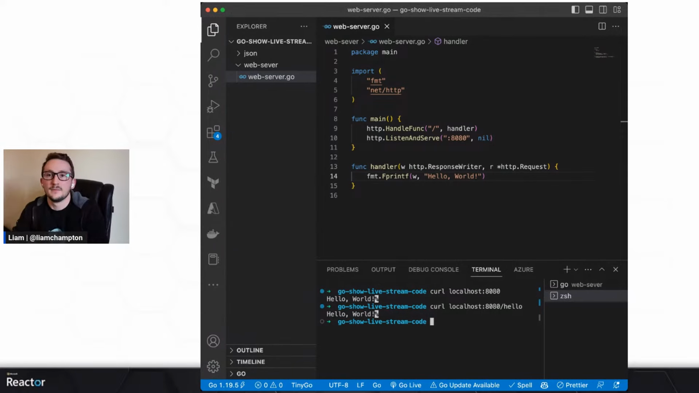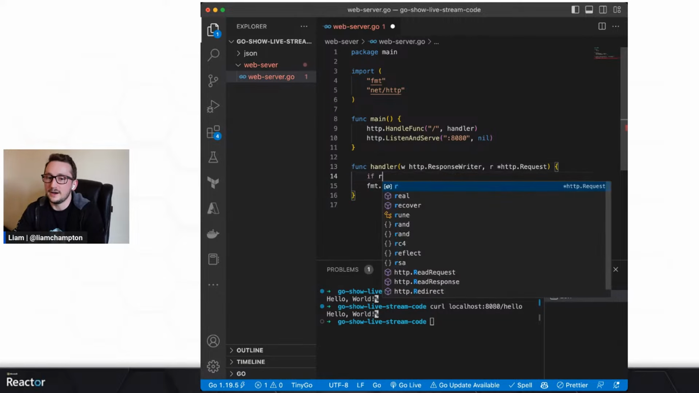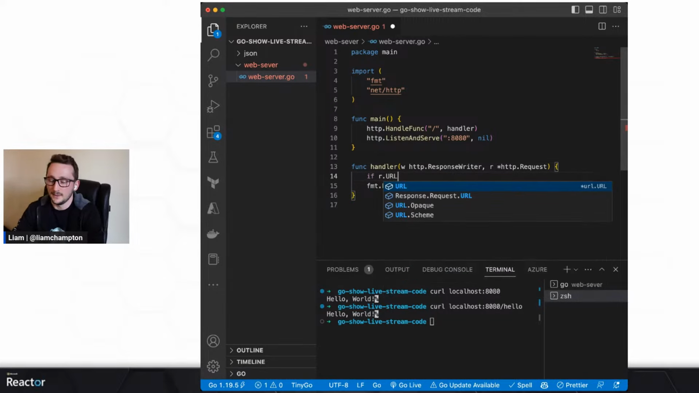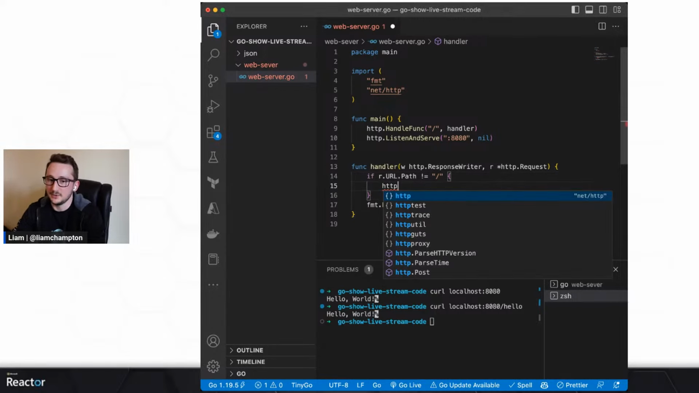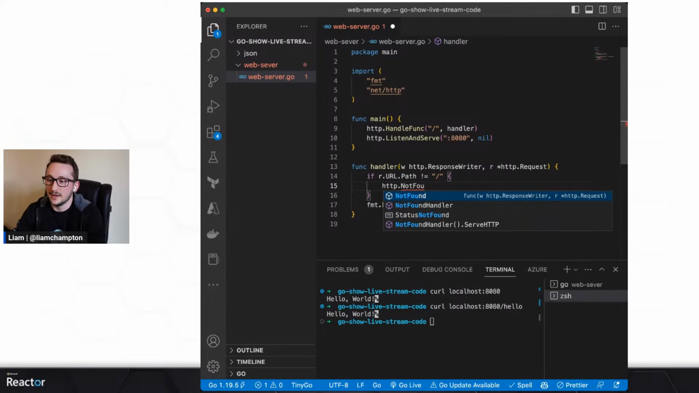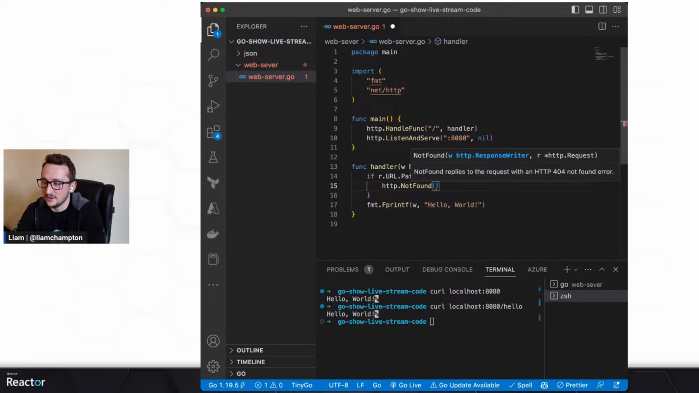If not, then say it's not found. So a real simple bit of code inside the function. What we can do is, if r.URL.Path is not equal to just a /, then we can do a little bit of validation and say http.NotFound, and this will return a 404 kind of response.